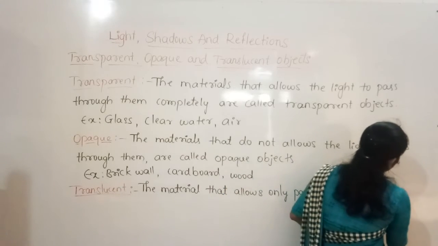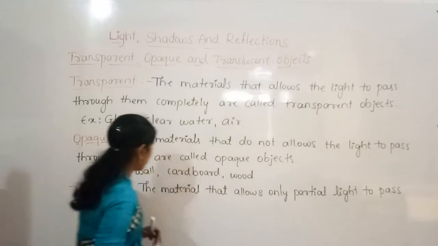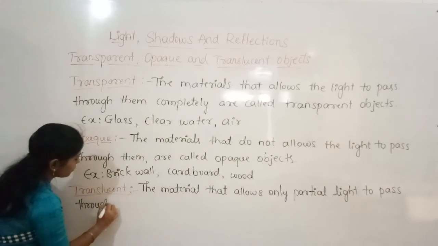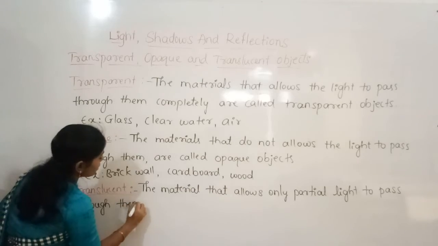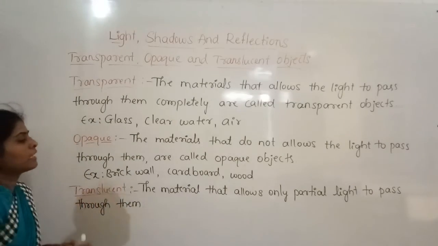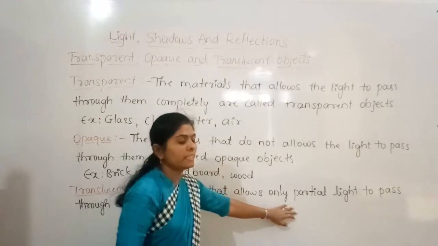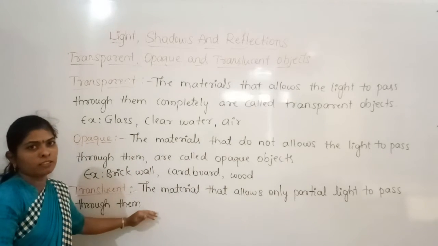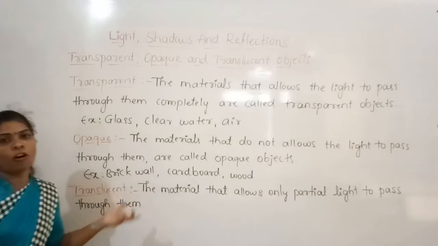Since it allows only the partial light, we can see the things but not clearly. We can only see blurred objects.